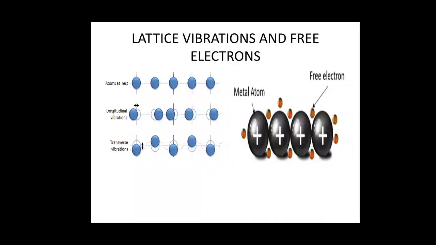In this next picture you can see that metals also contain some free electrons. These free electrons can also transfer the heat from one place to another. These free electrons are essentially electrons which are not bound to the nucleus, so they can travel and take up the heat energy from one place to another inside this solid body.